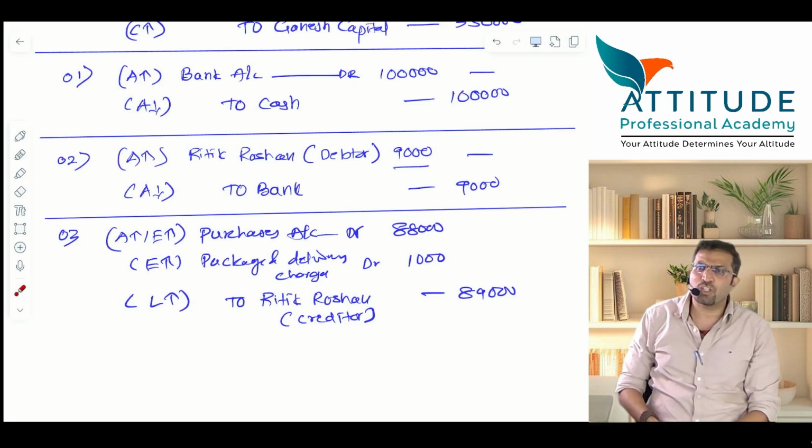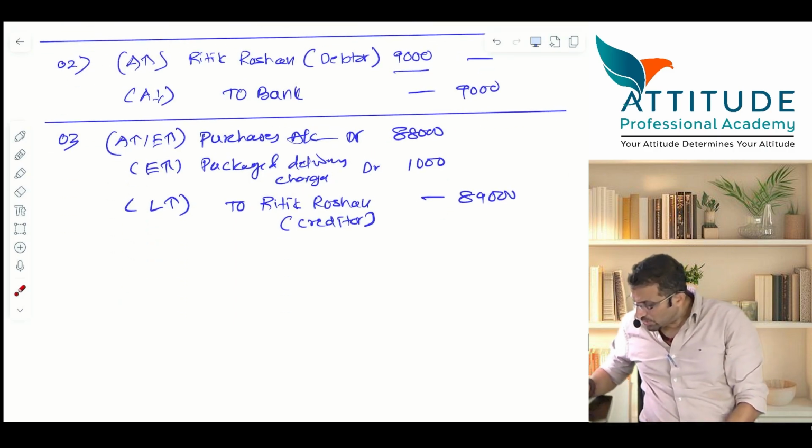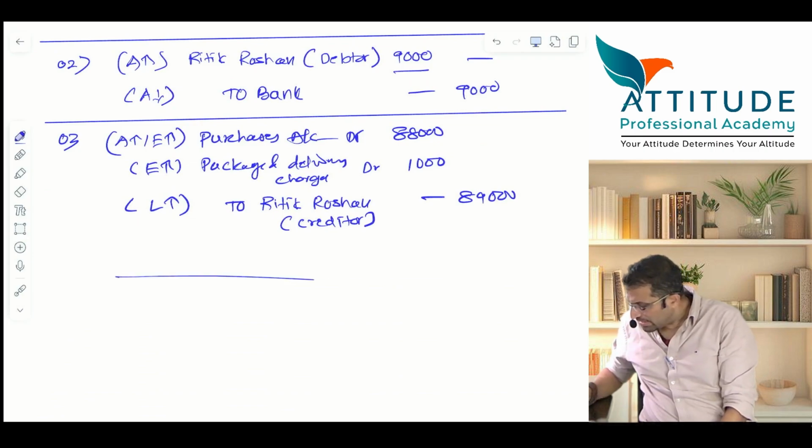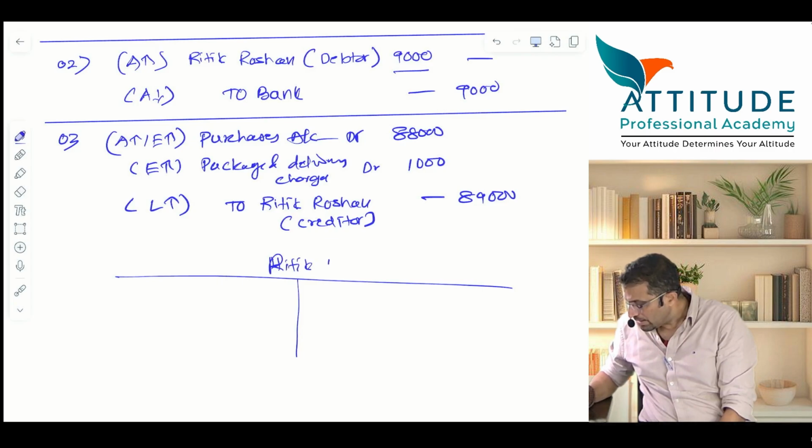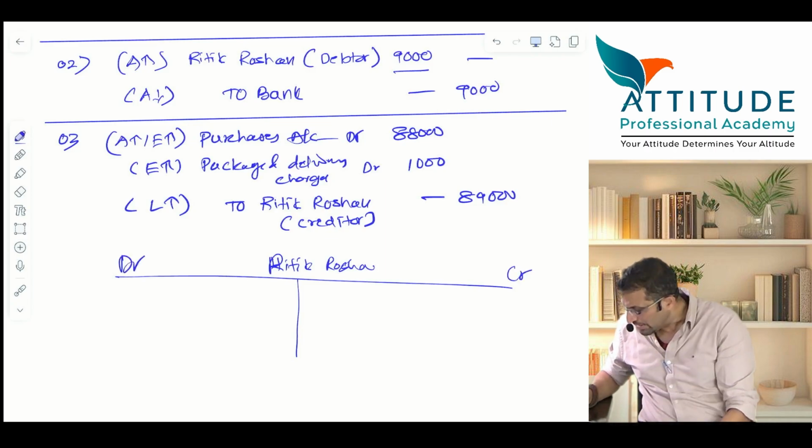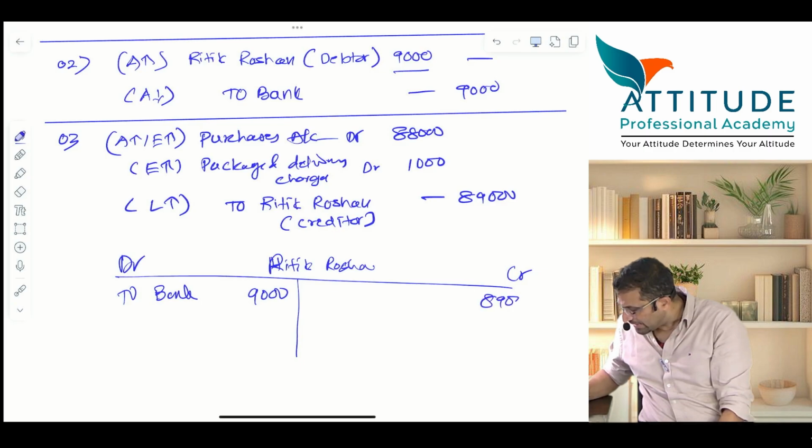Now, shall I ask you a question? Okay, wait a minute. If I took out an account, actually don't open this, Hrithik Roshan. Hrithik Roshan debited by 9,000. This is debit side, this is credit side. This is known as an account. Later on I'll teach all. Hrithik Roshan account debit is 9,000 to bank. And here Hrithik Roshan credit is 89,000.